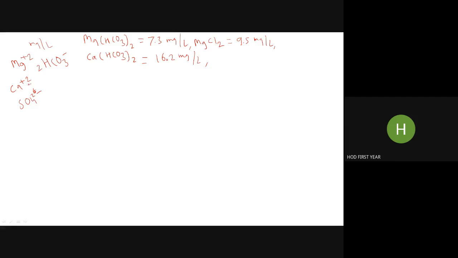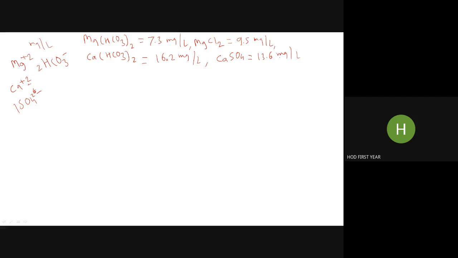Here calcium is +2, so +2 and -2. Only one ion is sufficient to form the neutral molecule. So what should I write? CaSO4 and not SO4 twice, because SO4 valence is -2, calcium +2, so that is neutralized and a neutral molecule is produced. That quantity is 13.6 milligrams per liter, as given in the data.